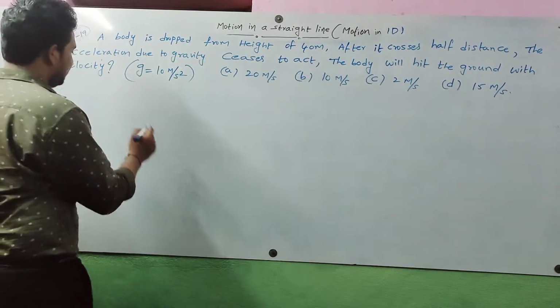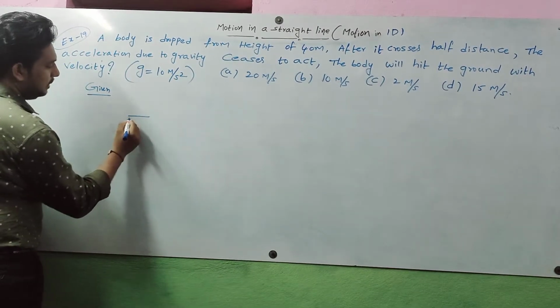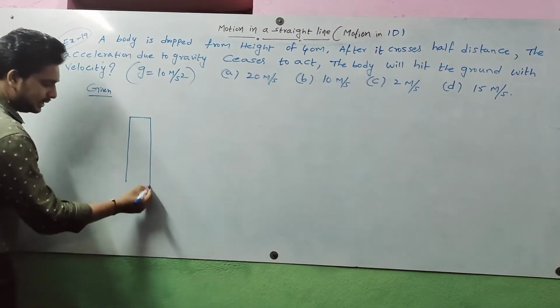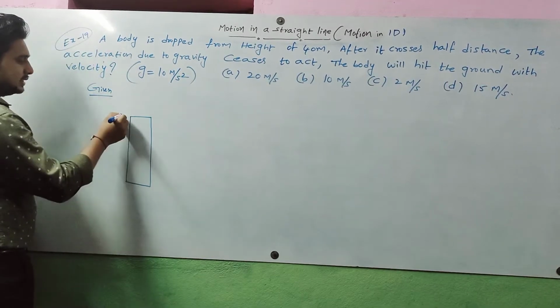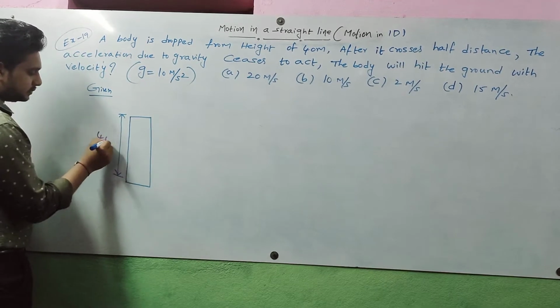So the first sentence means, for example, this is a certain height. I consider this height is already given. What is the height? This is 40 meters.